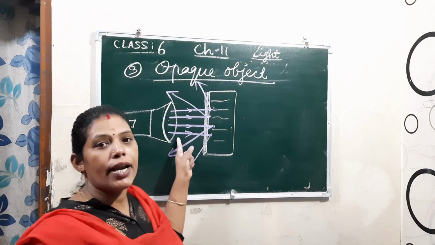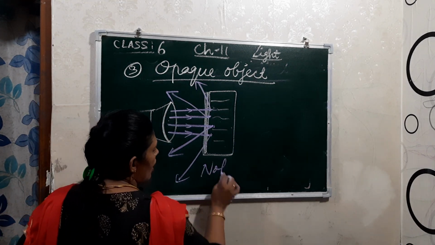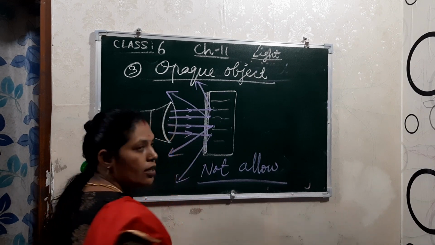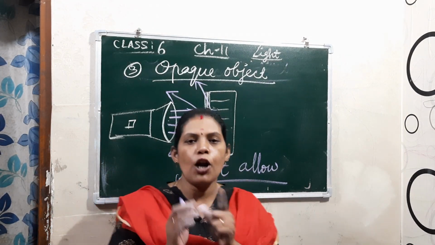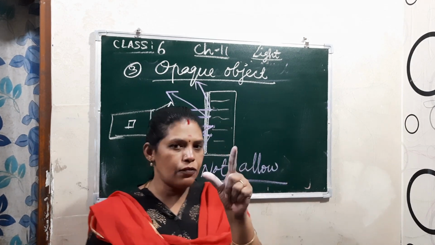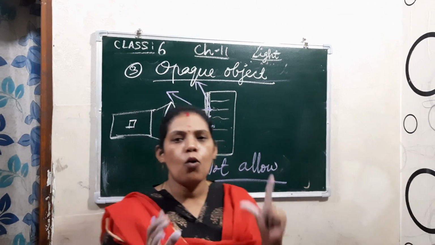So it is known as opaque. It means it will not allow the light to pass through. Okay, understood? So on the basis of allowing the light to pass through, objects are classified into three: transparent, translucent, and opaque.